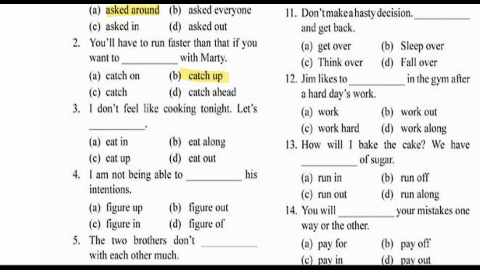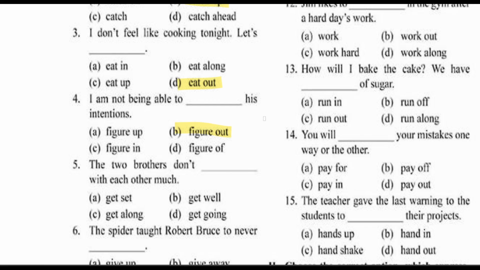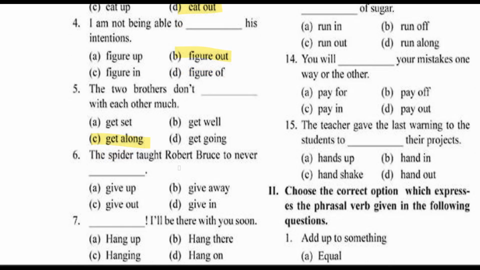I don't feel like cooking tonight. Let's eat out. So let's go for a restaurant. So let's eat out. I'm not being able to dash his intentions. So I'm not being able to figure out his intentions. I'm not being able to understand his intentions. The two brothers don't dash with each other much. So the two brothers don't get along with each other much.